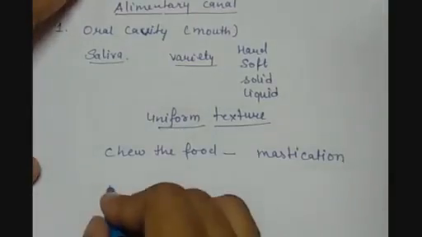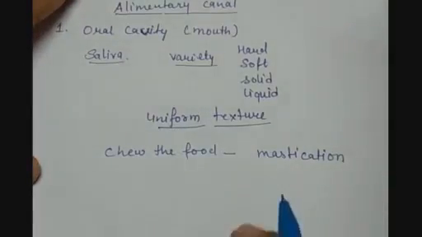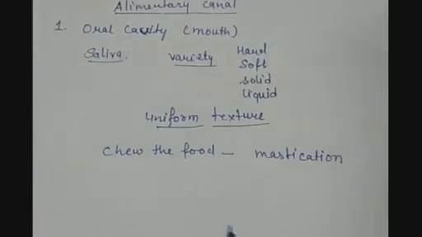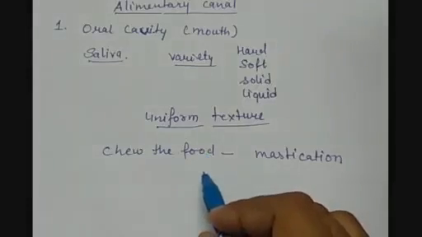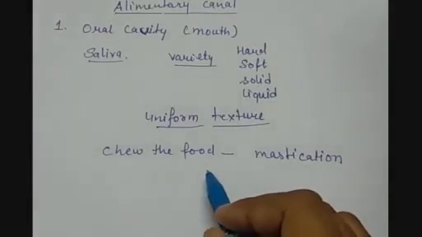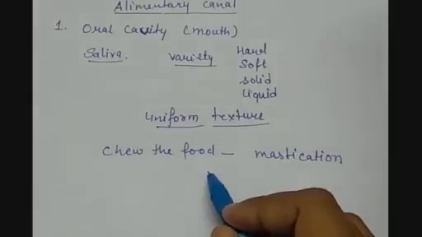That means mechanically broken down into smaller pieces. So here, the food is mechanically broken down into smaller particles before being swallowed or being transferred to the esophagus.